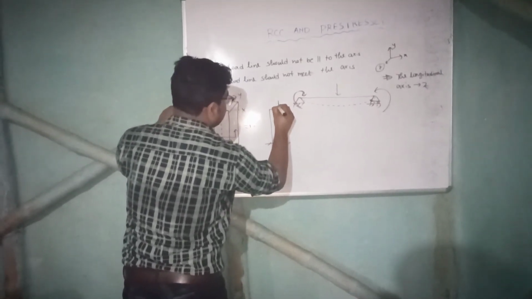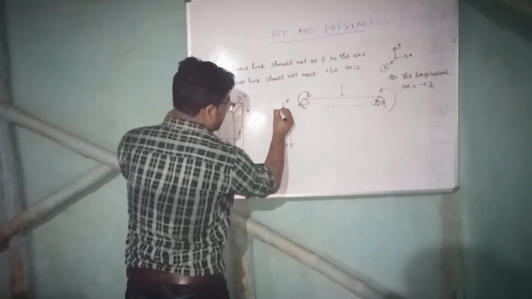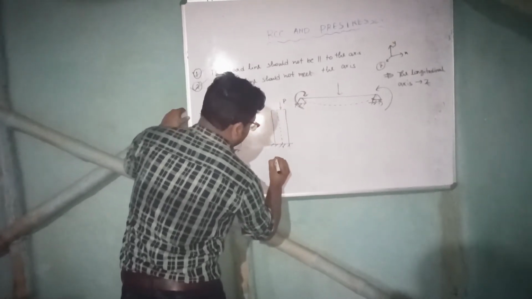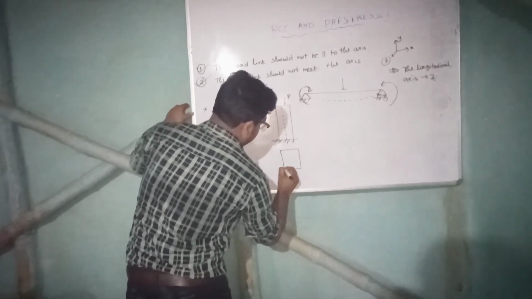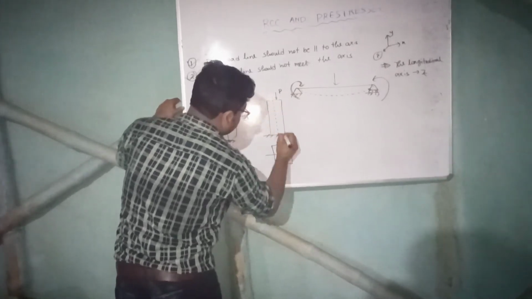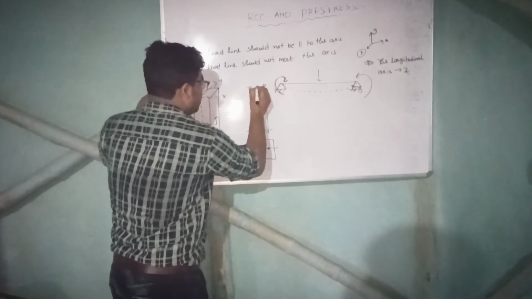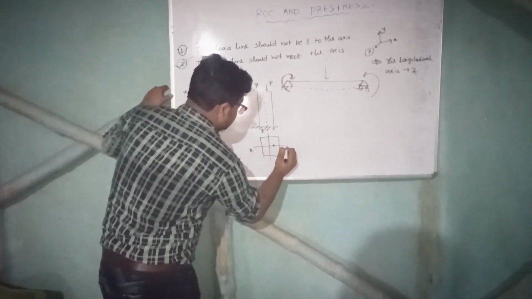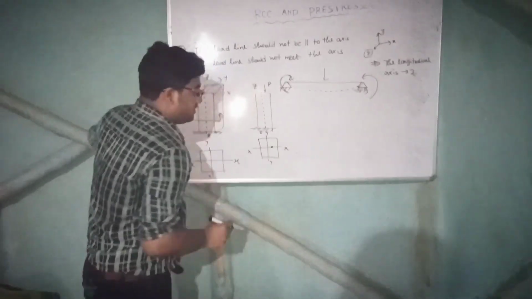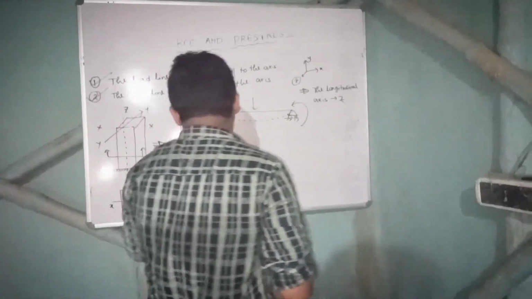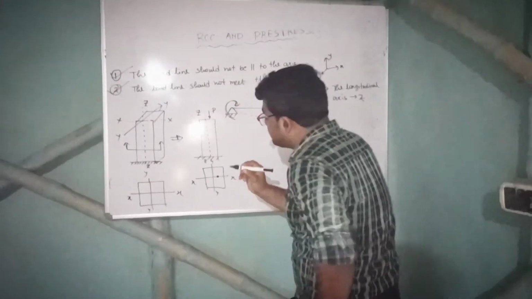Suppose the load is acting like this. This is P. This is the center line. Okay. This is the cross section. Suppose we know this P is here. Okay. So this is ZZ. This is XX. And this is YY. Axis system is clear. Now we want to know about which axis the moment is acting.